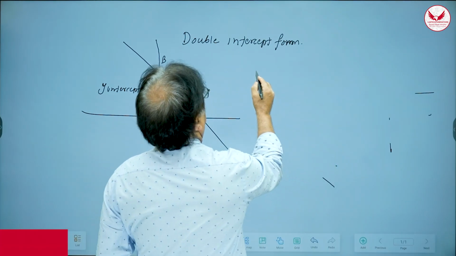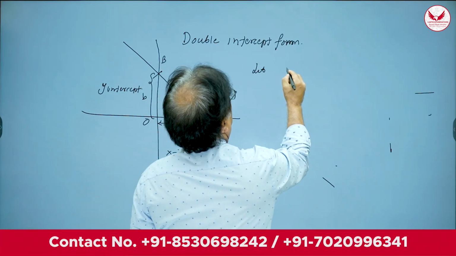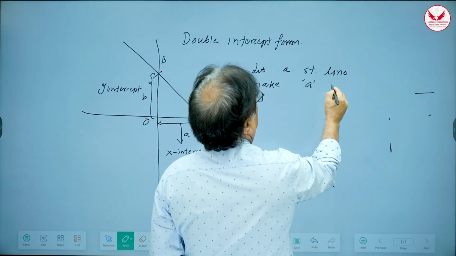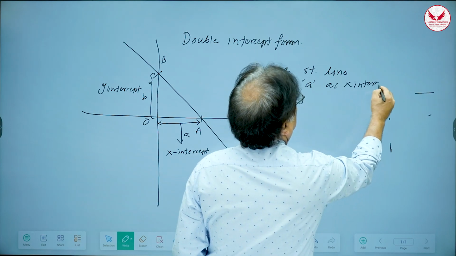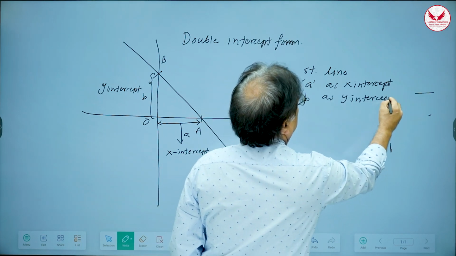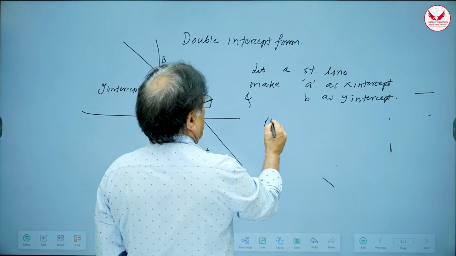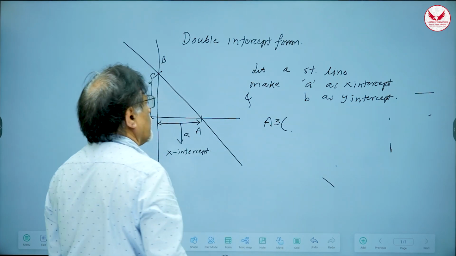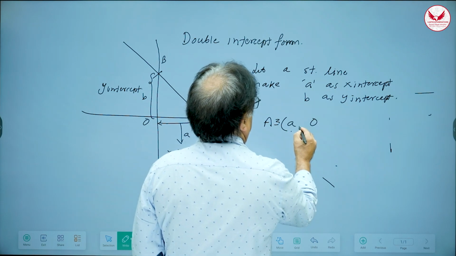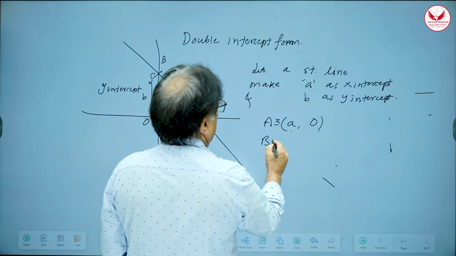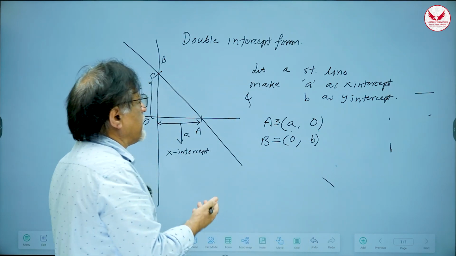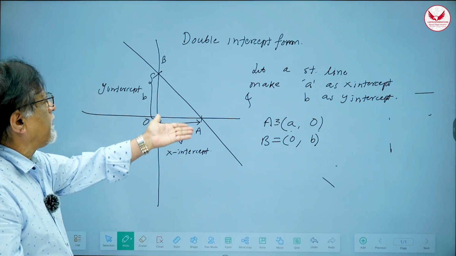So, let a straight line make a as x-intercept and b as y-intercept, right? Then what are the coordinates of A? I know coordinates of A. A is a point lying on x-axis. So its y-coordinate is automatically 0 and x-coordinate I know is a. Similarly, the point B has x-coordinate 0 and y-coordinate b. But this is equivalent to giving you 2 points on the line. So you already know 2 points on the line.